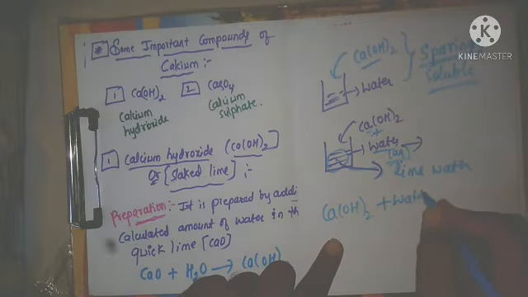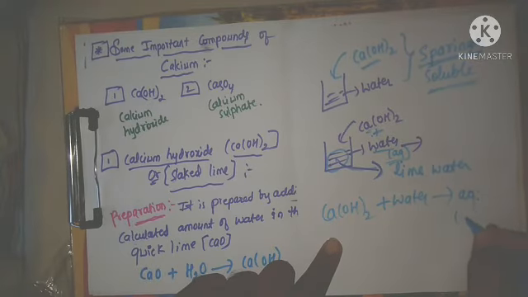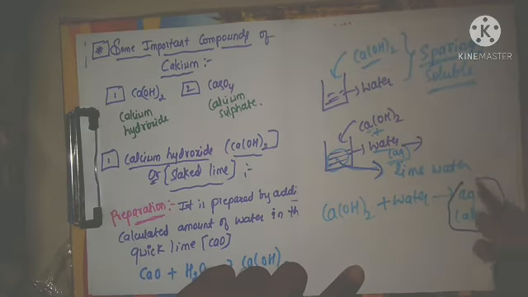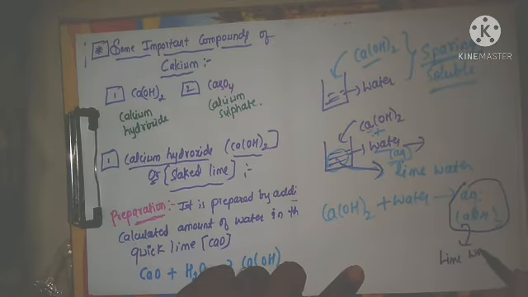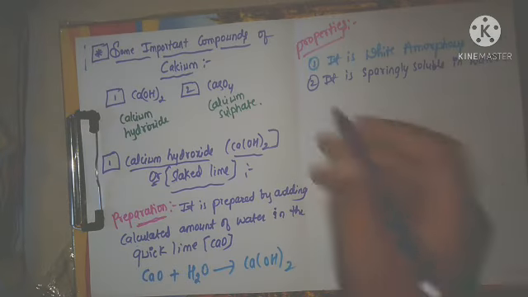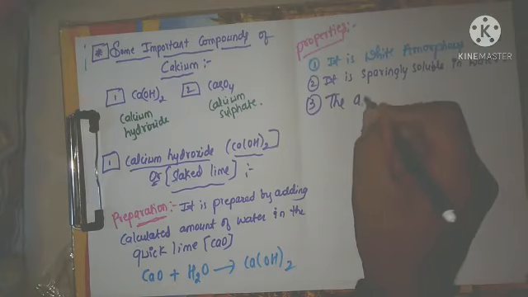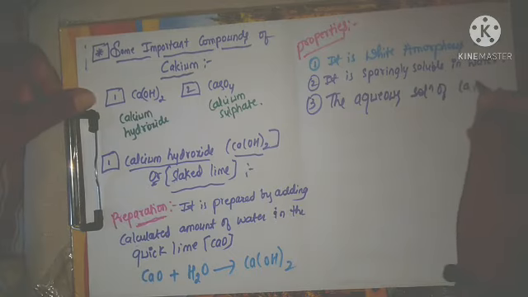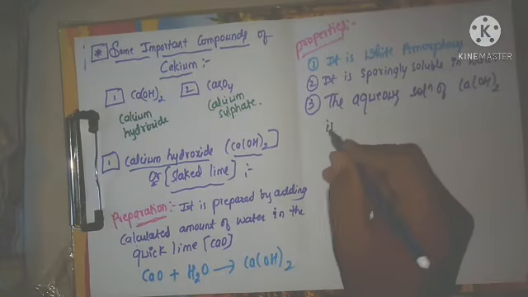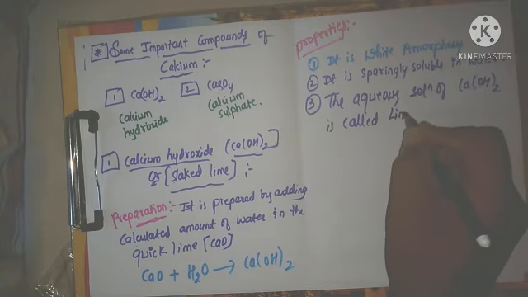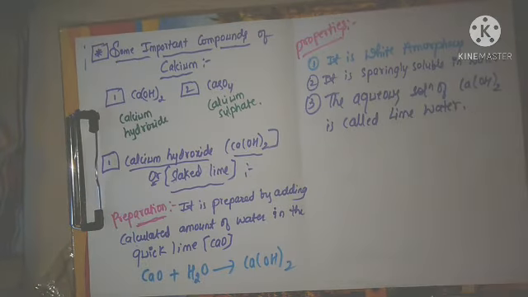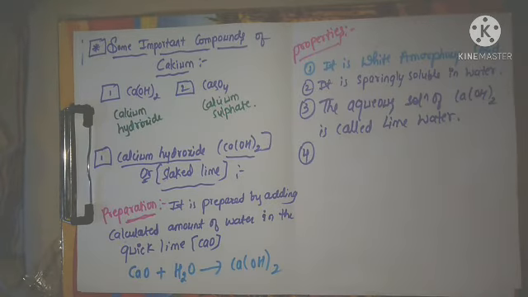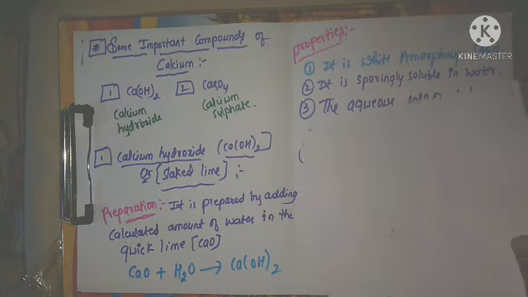If we add water to calcium hydroxide, we get the aqueous solution of calcium hydroxide, and this aqueous solution is called lime water. That is the third property, right? The aqueous solution of calcium hydroxide is called lime water. Now next we will go for the fourth property of calcium hydroxide.